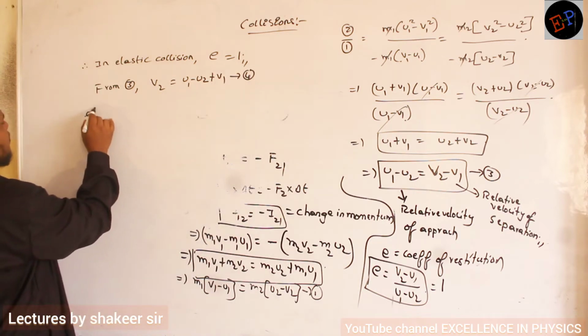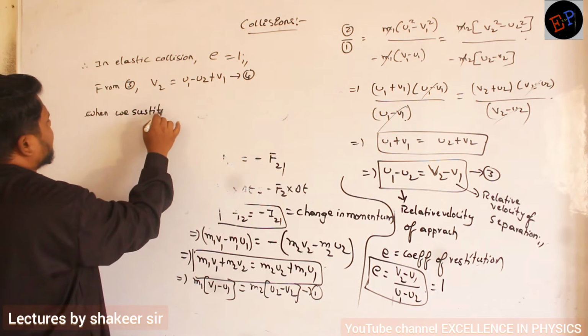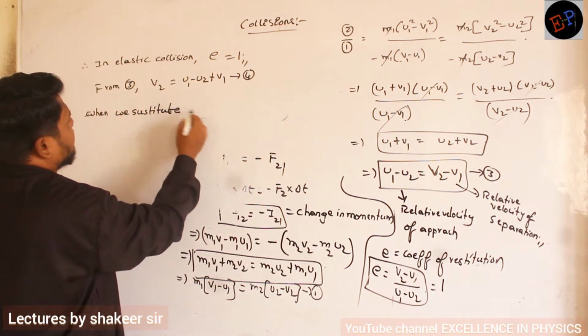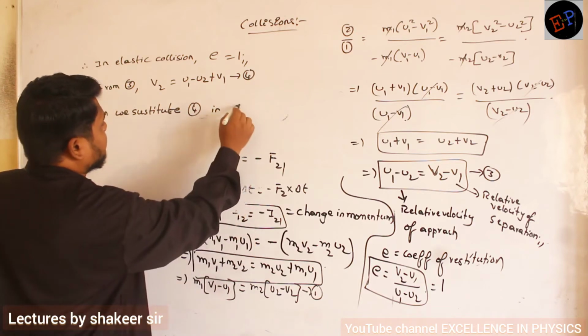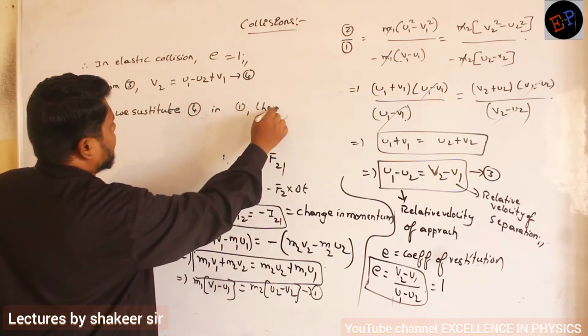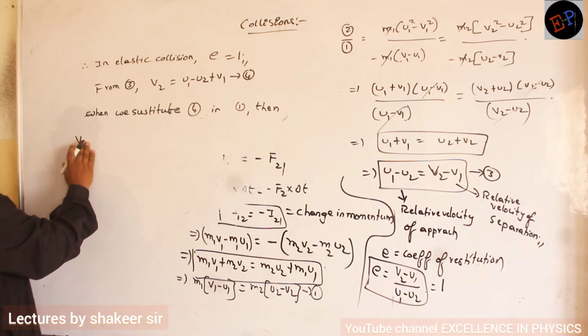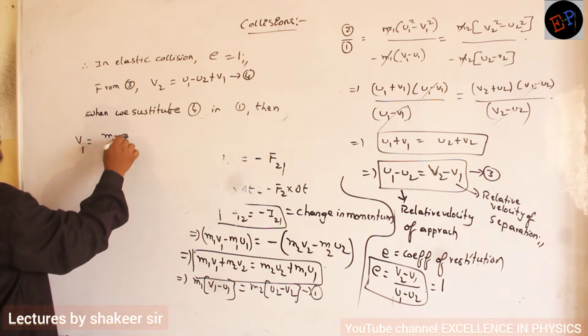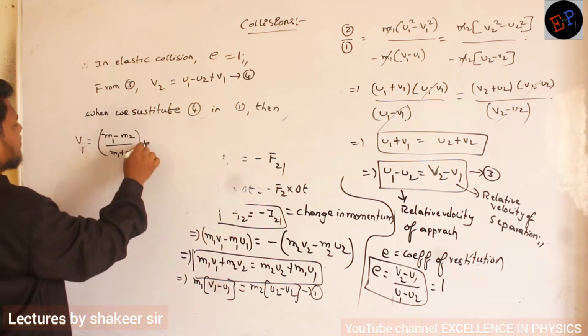When we substitute equation number 4 in equation number 1, we get the equation for the final velocity of the first body, which is v1, and it is equal to (m1 minus m2) divided by (m1 plus m2) into u1, clear?